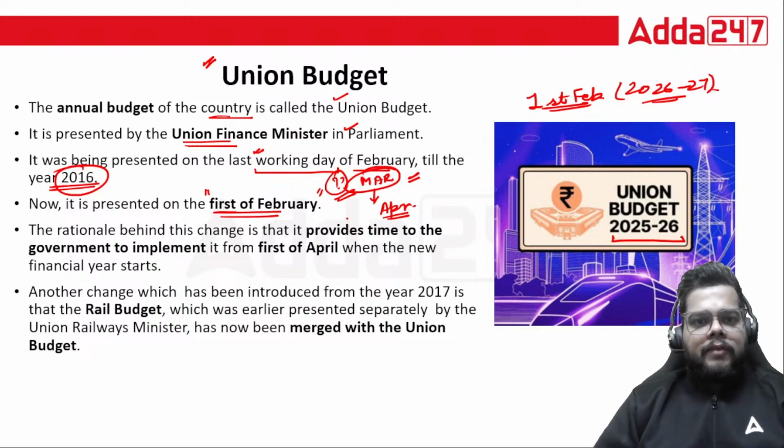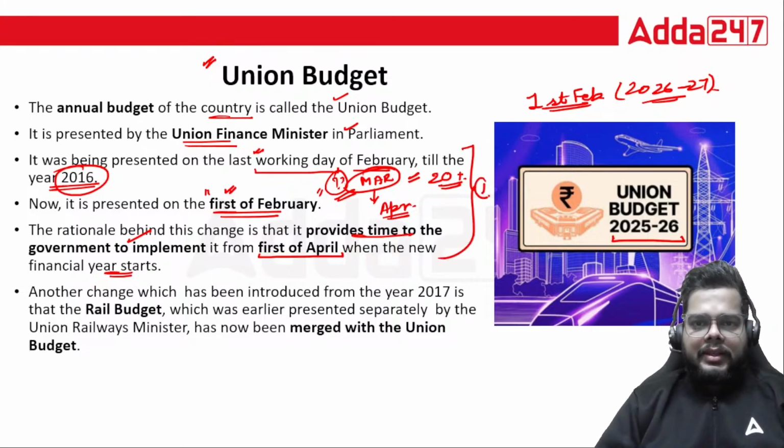Now, in order to give additional buffer to the various government departments, the union government has decided to present it on the 1st of Feb, so as to give them additional 20 odd days, right? 20 plus days for the implementation. The rationale behind this change is to provide time to the government to implement it from the 1st of April when the new financial year starts. Also, this is the first change which happened since 2016.